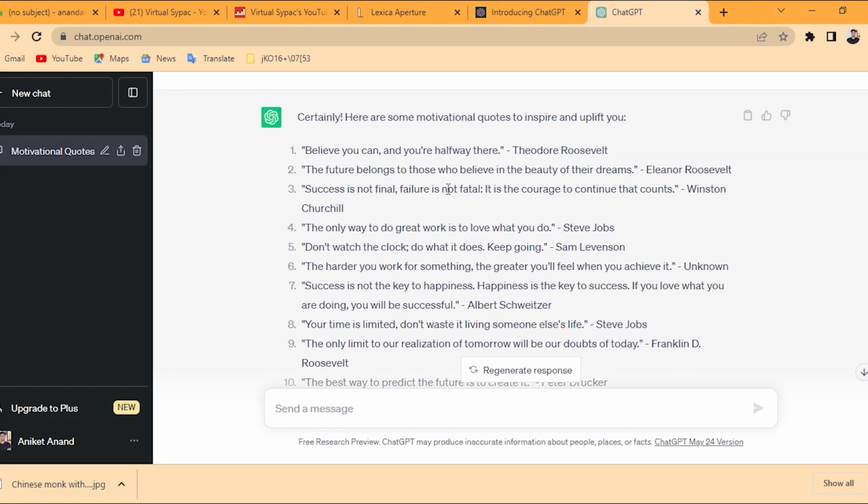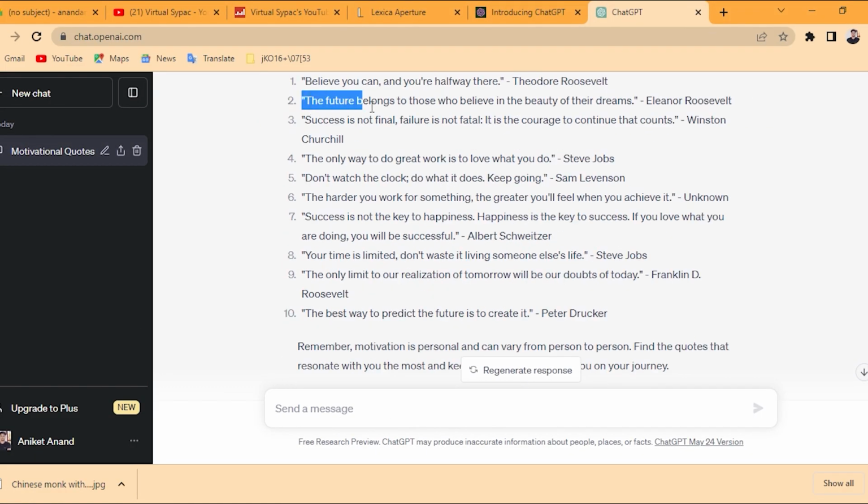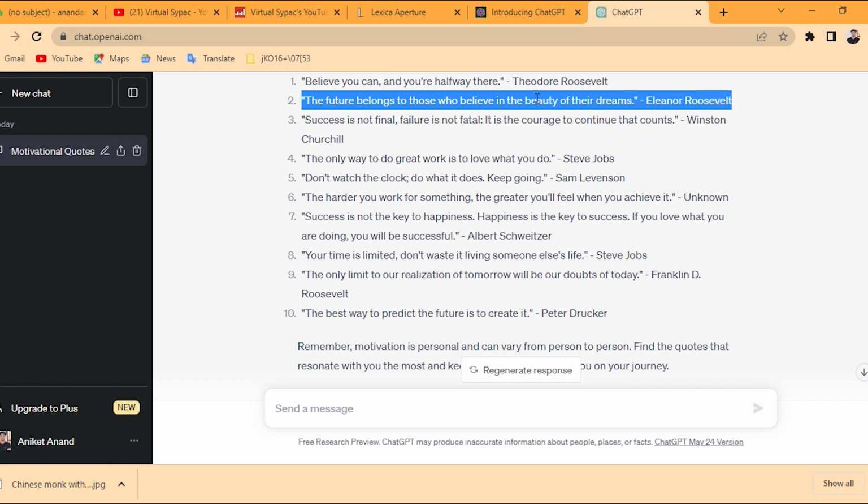Choose the one you like the most. I really like this one. The future belongs to those who believe in the beauty of their dreams.